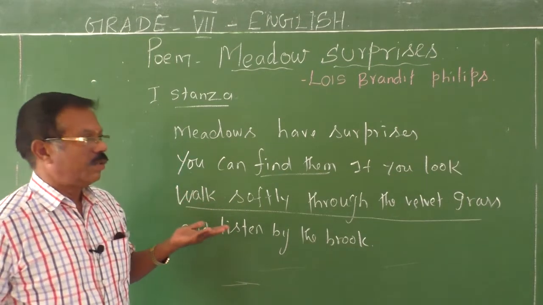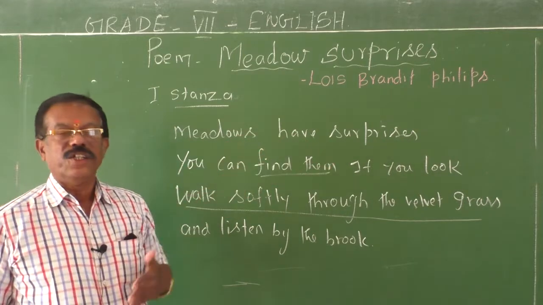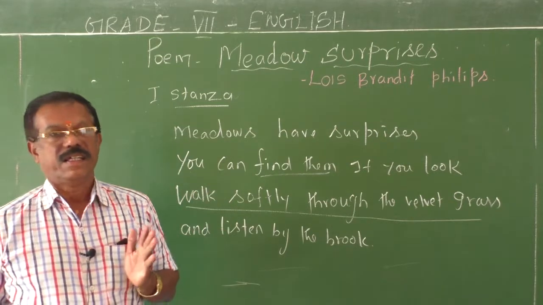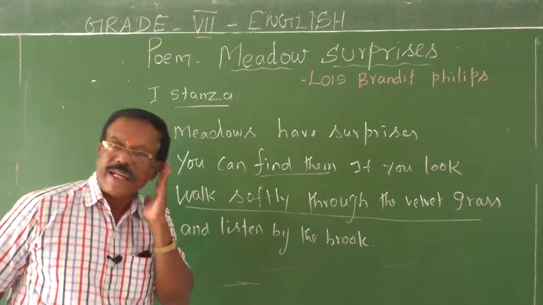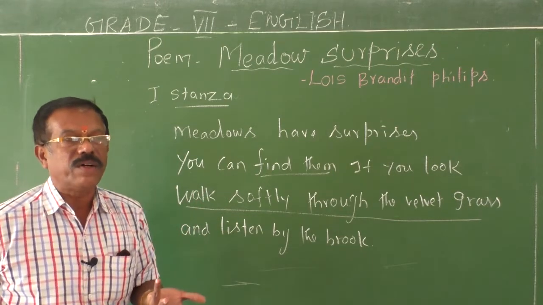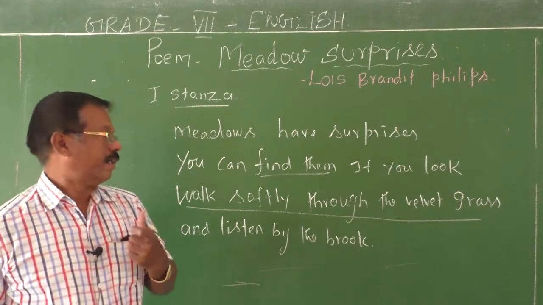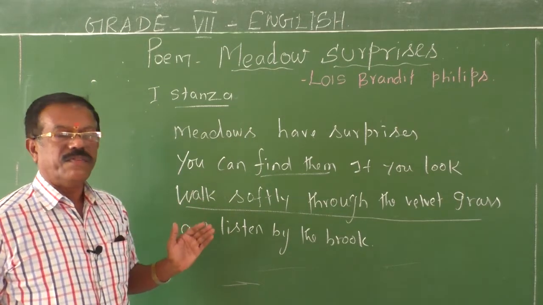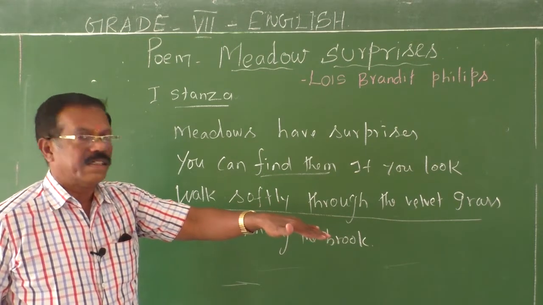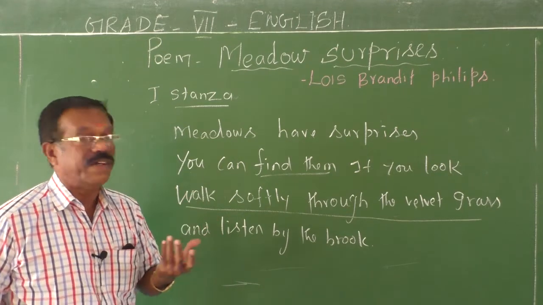If you visit meadows, you can see them, hear them, and enjoy them, if you have sharp eyes and sharp listening, and if you walk very gently on the soft green grasses. These green grasses are as soft as velvet.